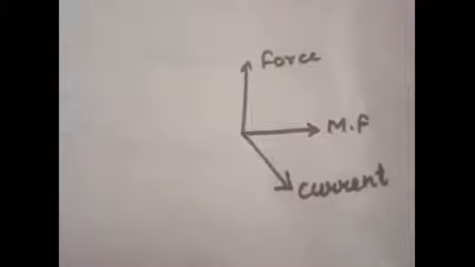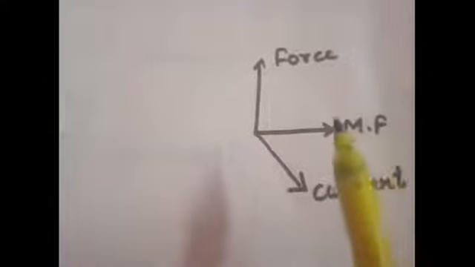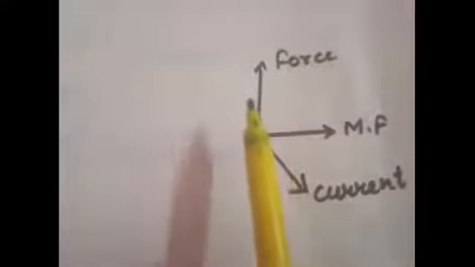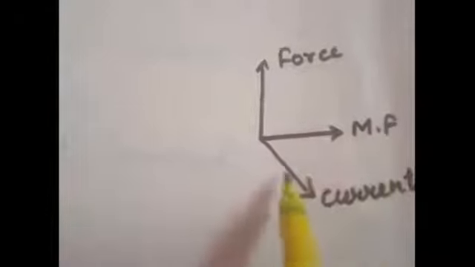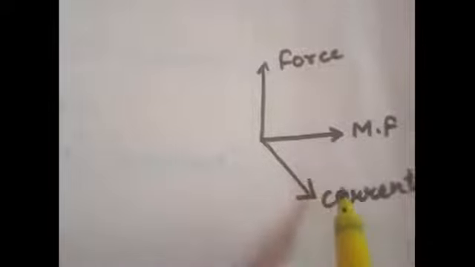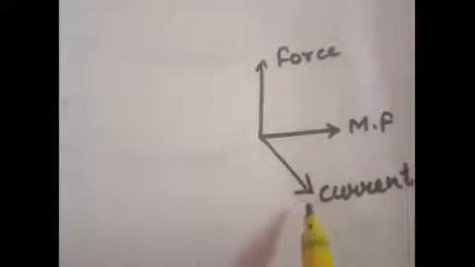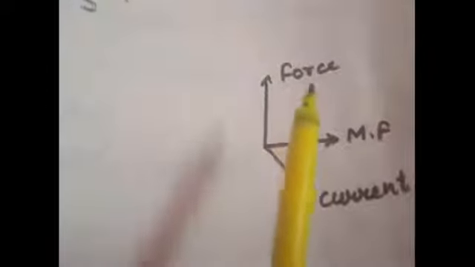So to answer this question, we know that according to Fleming's left hand rule, we have to stretch our thumb, first finger and central finger in such a way that the thumb is pointing the direction of the force, first finger is pointing the direction of the magnetic field, and the central finger is showing you the direction of the current. So here we have been given the direction of the current, that is towards west, and the force is towards north. So if we see it in the left hand rule situation, then it becomes,